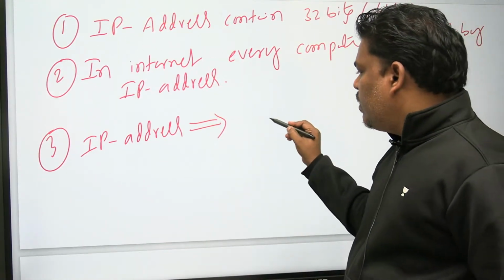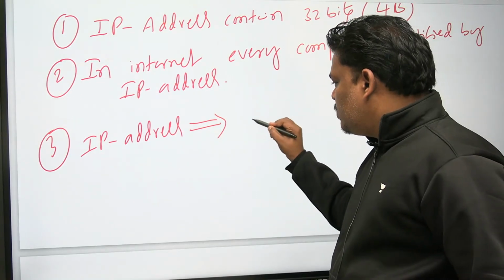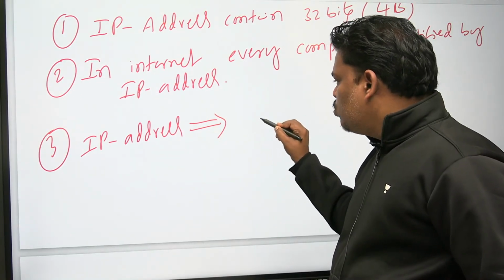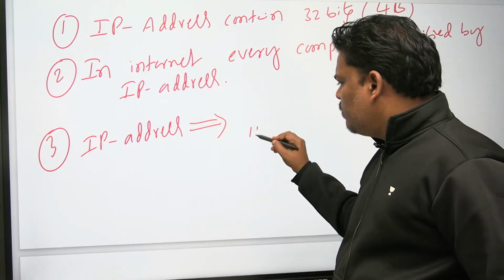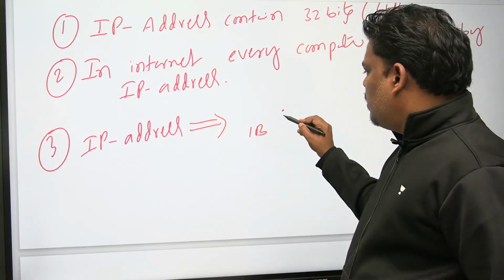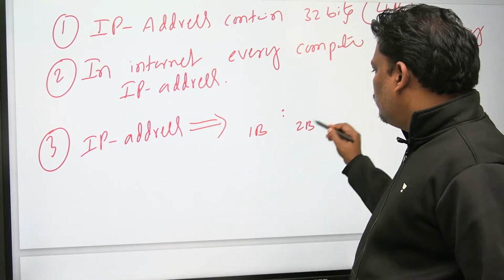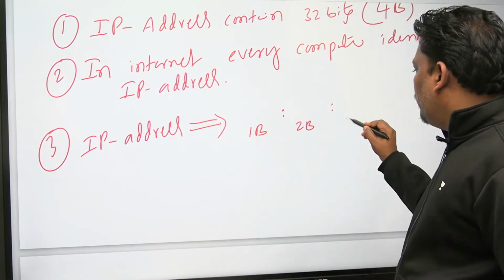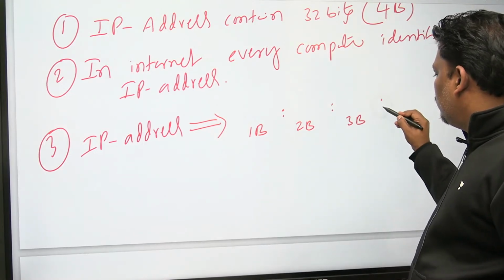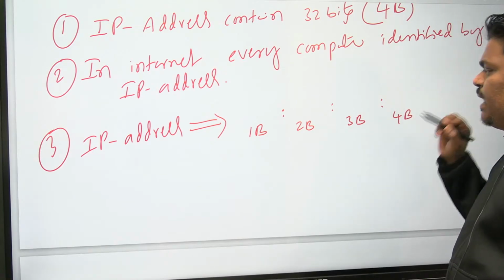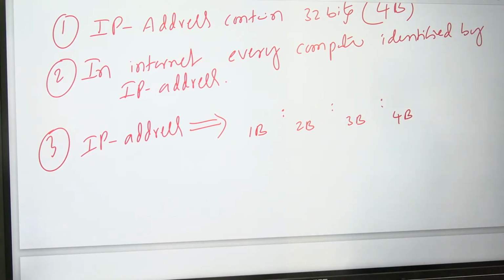See everyone now. First byte, colon, second byte, colon, third byte, colon, fourth byte. IP address will be represented like this: 4 bytes separated by colon. First byte colon second byte colon third byte colon fourth byte.